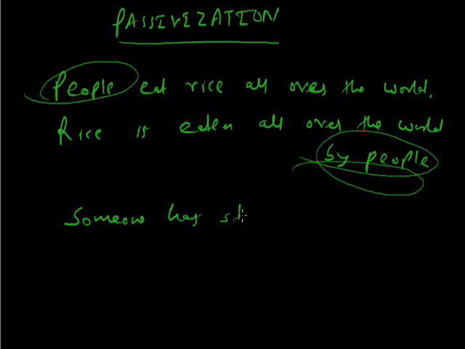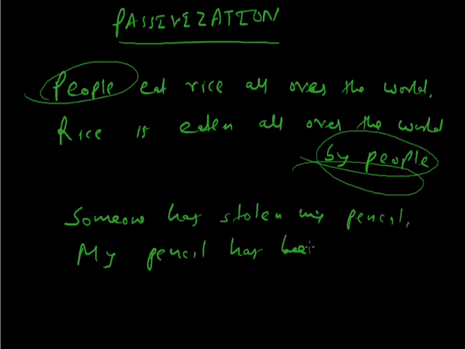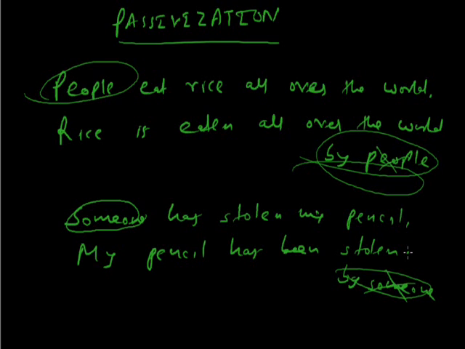Someone has stolen my pencil. Now someone has stolen my pencil, and I say in the passive voice, my pencil has been stolen. Why did I make it into passive? My pencil has been stolen. Do you know why? To get rid of the word someone. That's all. Finished. It's a human being who stole it. No animal would come and steal it. Simple. So my pencil has been stolen, and we do not have to say by someone. As simple as that. Clear?